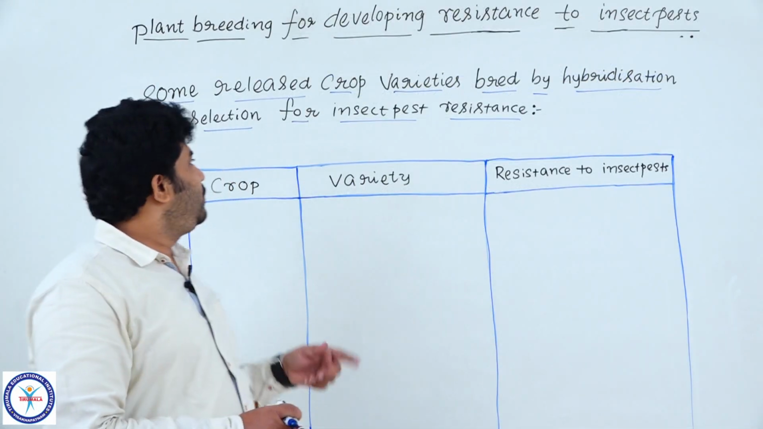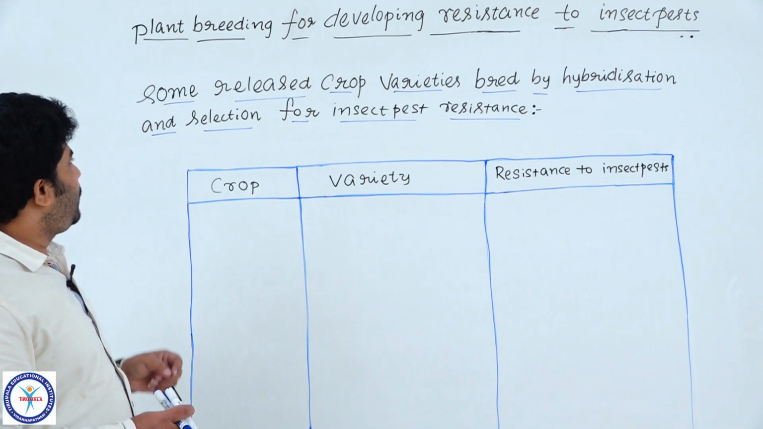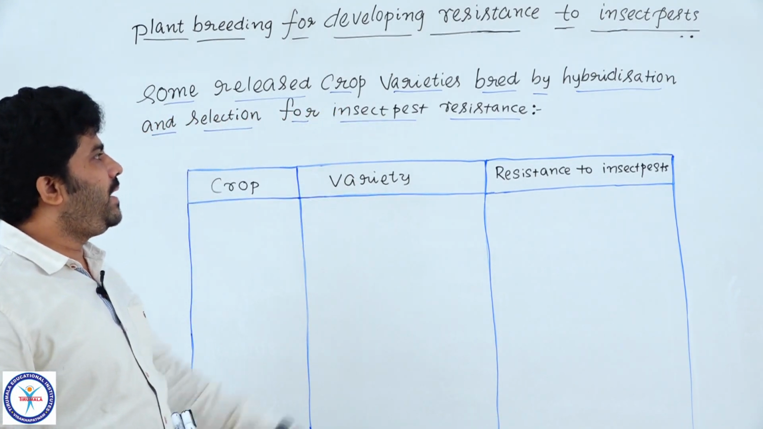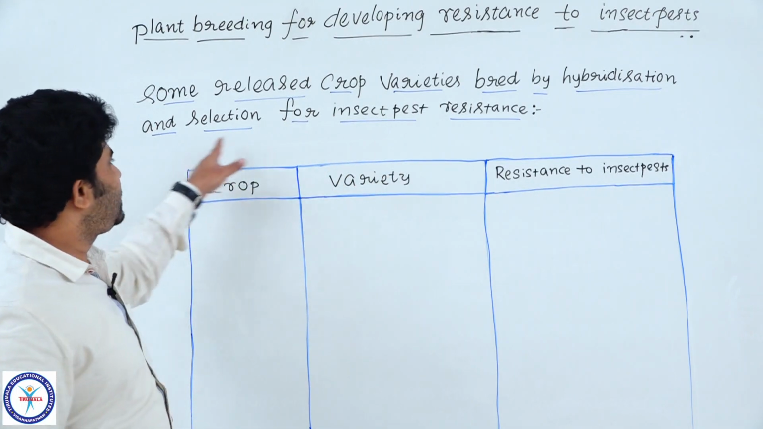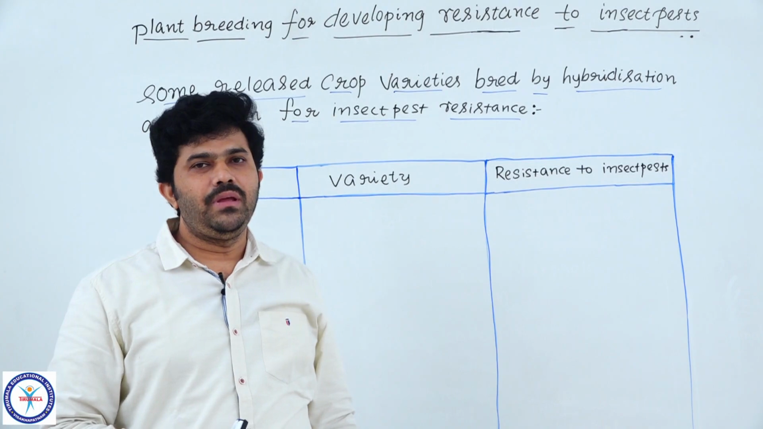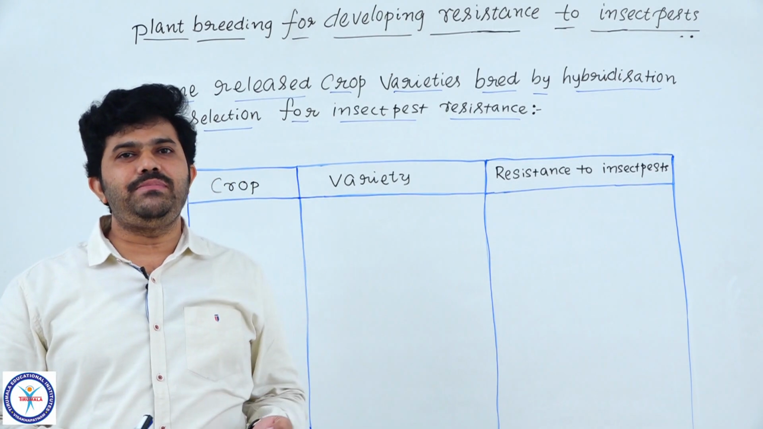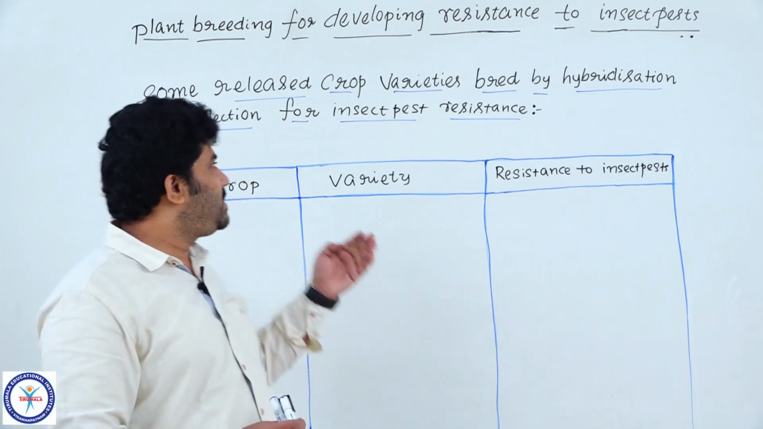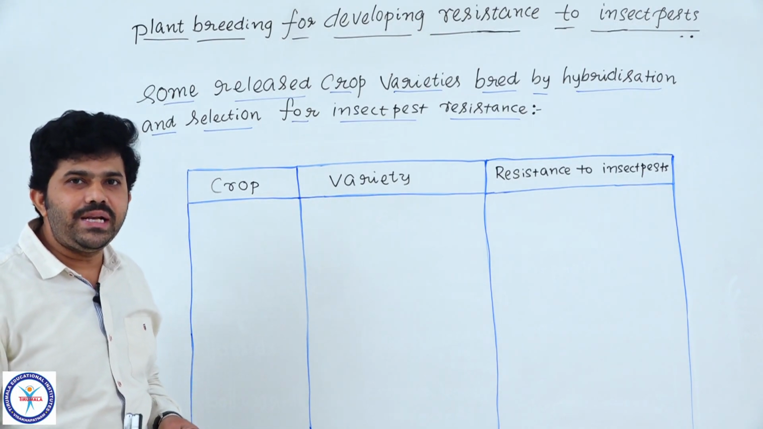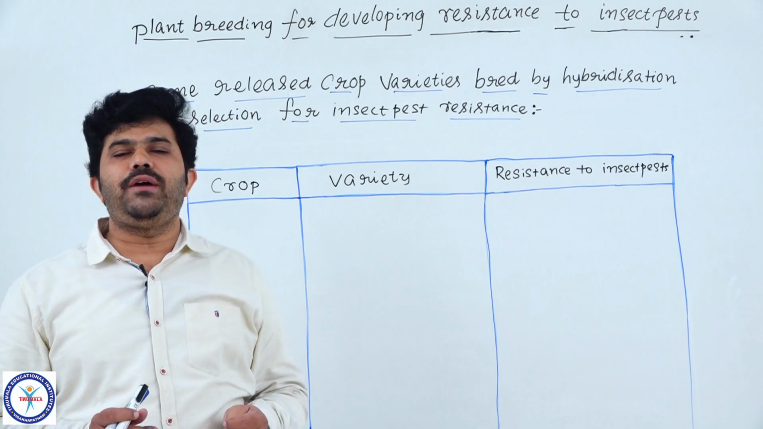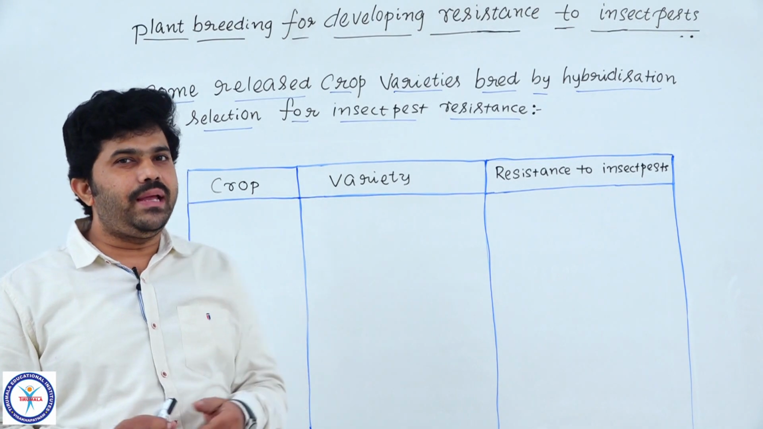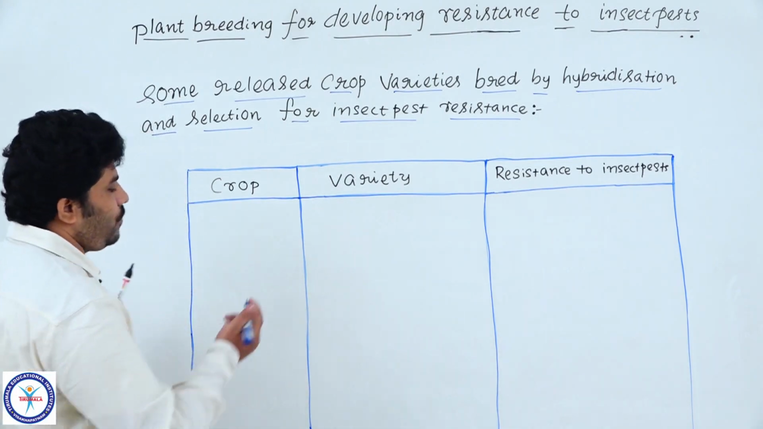Okay, now we discuss some released crop varieties bred by hybridization and selection for insect pest resistance. Whatever insect pests we are observing here, all those are simply controlled by a new cultivar that we introduce into the field of agriculture. Got the point, students? Into the field of agriculture we introduced new cultivars and new varieties.